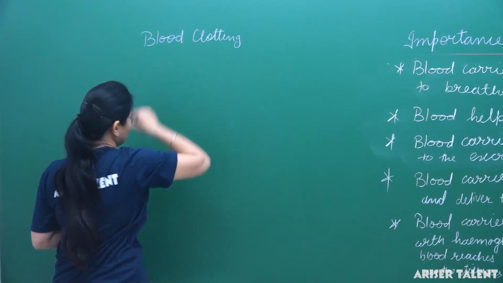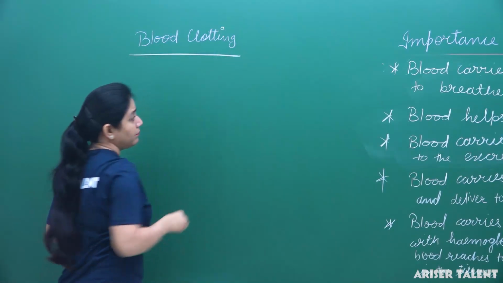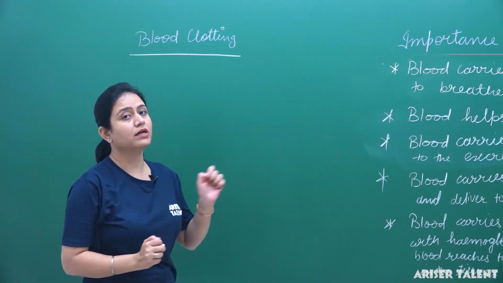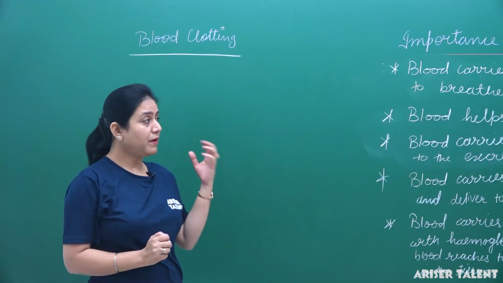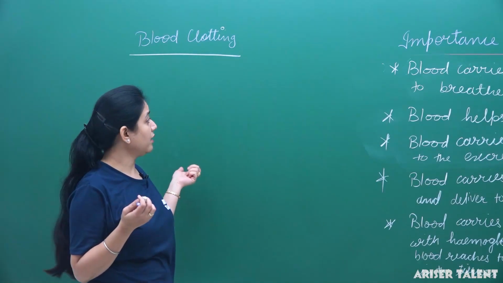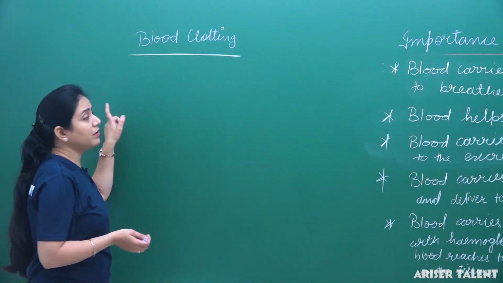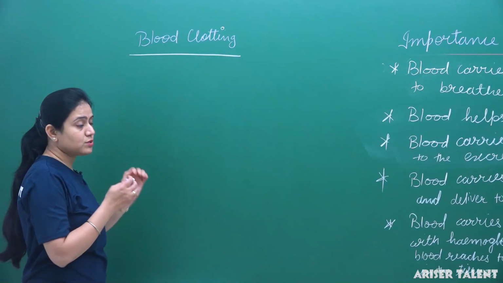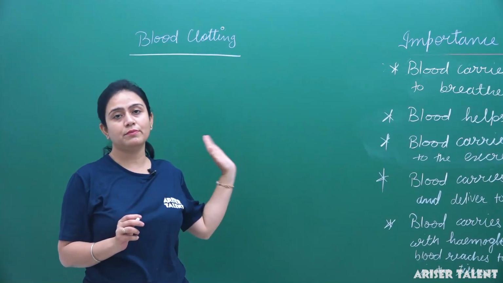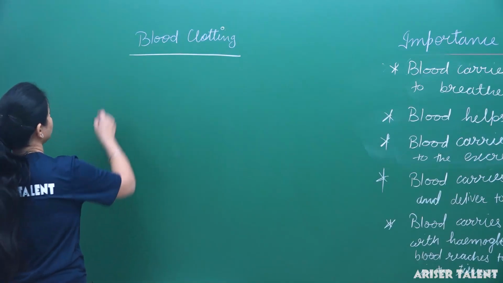So how does this blood clotting take place in our body? When we studied the blood vascular system, I told you that plasma and blood corpuscles are the important parts of blood, and that blood corpuscles consist of RBCs, WBCs and platelets. Here, platelets perform the function of blood clotting. Platelets have an important role in our body because they help in the process of blood clotting, which is a very complex process.